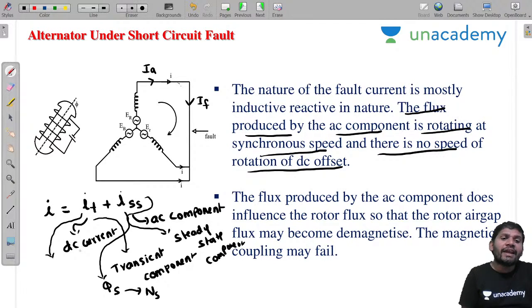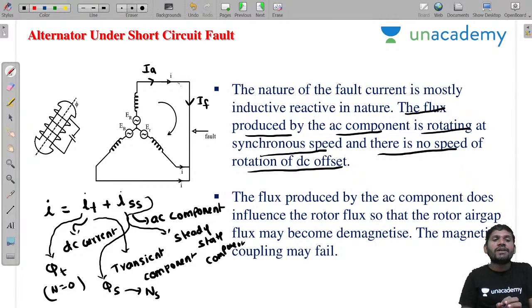It is a DC current, a constant current. The flux produced by the transient component does not have any speed, because it is a constant flux. DC current gives constant flux; AC current gives alternating flux. The speed of this alternating flux is Ns speed.